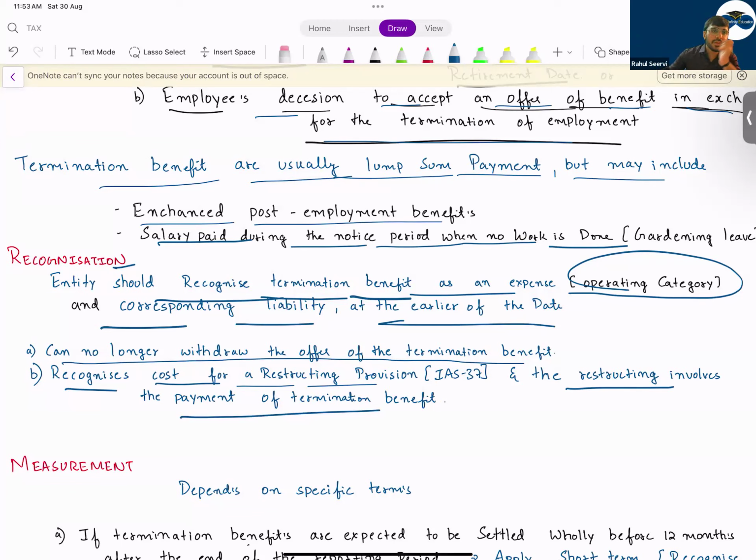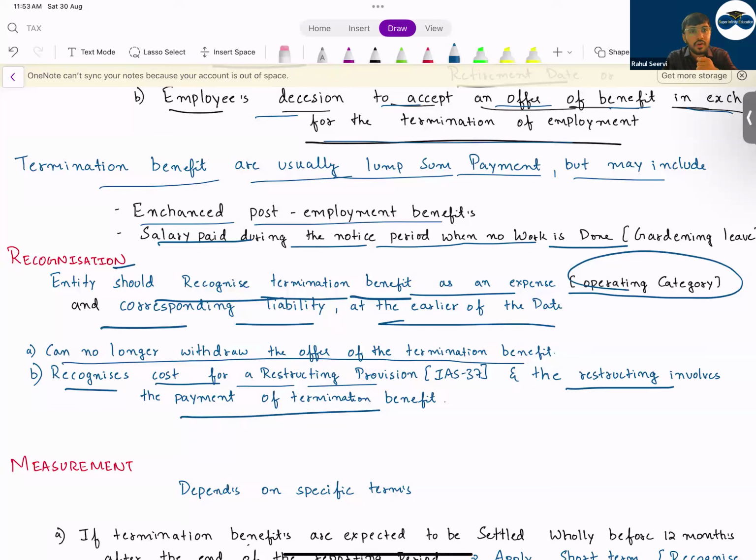So sometimes what will happen, the company will say that, okay, we are firing the employees. In that case, on that day, the company will record this as what? An expense and record it as a liability. But sometimes what will happen, the company will say that in the coming 6 months, we will shut down our business, so we'll pay you termination benefit. In that case, today only I know that the definition of restructuring provision as per IAS 37 is being met.